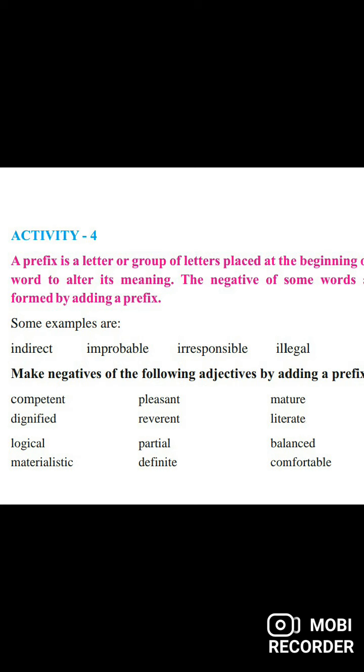Partial, impartial. Balanced, imbalanced. Materialistic, immaterialistic. Definite, indefinite. Comfortable, uncomfortable.